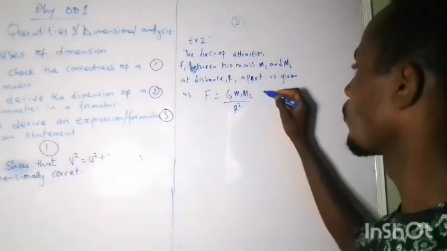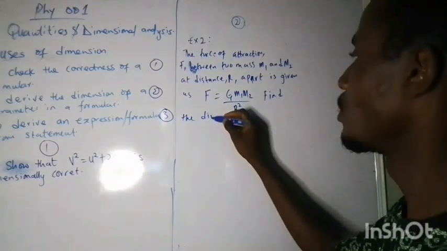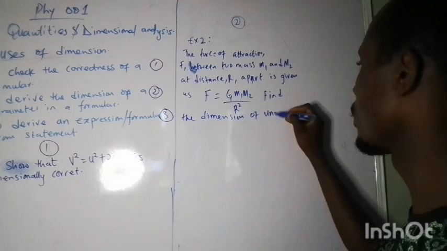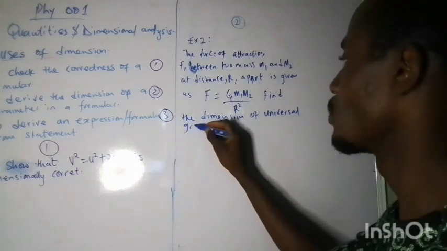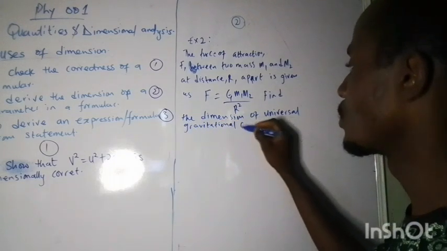Find the dimension of the universal gravitational constant G.